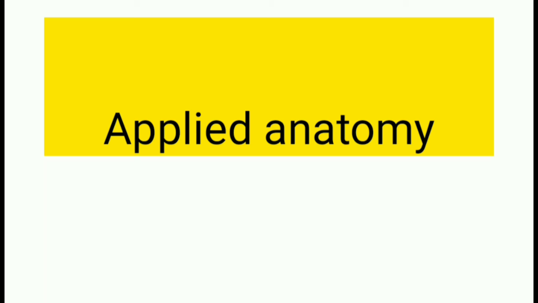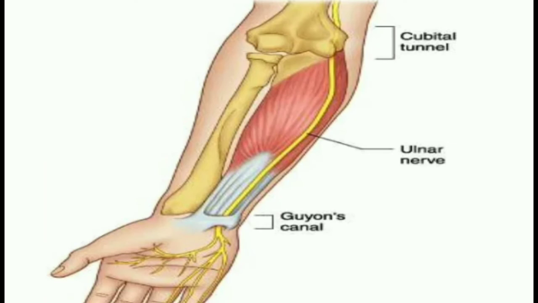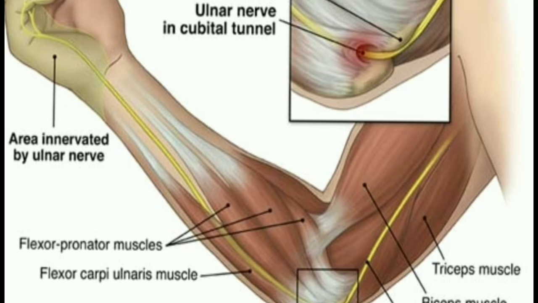Next we can discuss clinical anatomy or applied anatomy. First one, cubital tunnel syndrome. So what is cubital tunnel syndrome? We know about the cubital tunnel, right? This occurs when the nerve is compressed, typically at the elbow. It may be because of leaning on the elbow or prolonged elbow flexion due to various types of occupational activities like leaning on the desk, or because of athletic activities, or because of a surgical procedure.